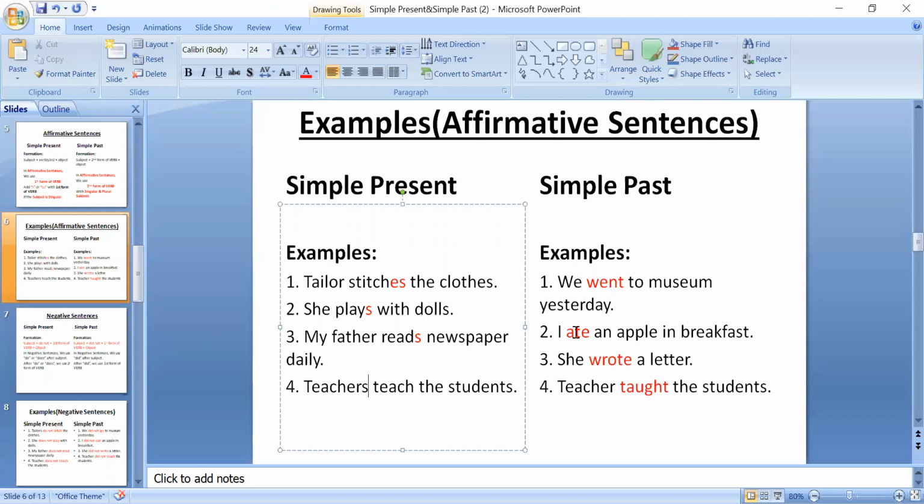In the same way, in simple past affirmative sentences, you can see second form of verb is used. We went to museum yesterday. I ate an apple in breakfast. Ate, second form. She wrote a letter. Wrote is second form. Teacher taught the students. Taught is also second form.